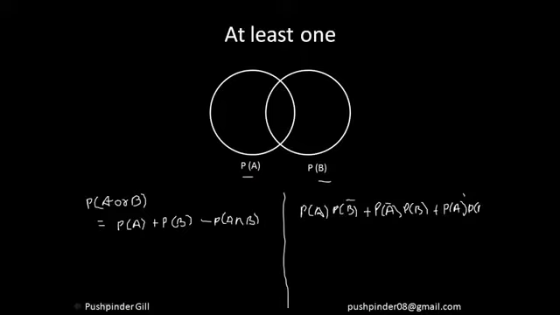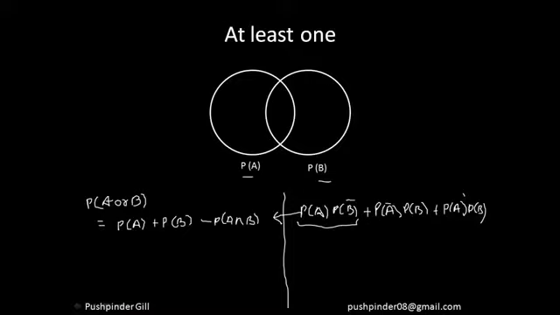So I hope you're understanding what I'm trying to do. I've just listed down all the events, right? So this is one event happening here: A is happening, B is not happening. You know the probability of B happening, and from that you can calculate the probability of B not happening. Similarly, A not happening, B happening. Similarly, both of them happening. Add all of them and you're going to get the answer. So this is one way of doing that.